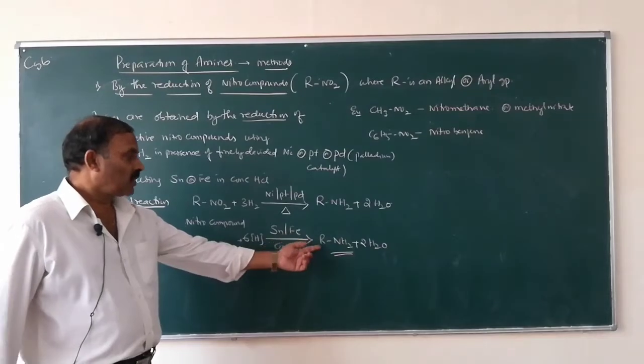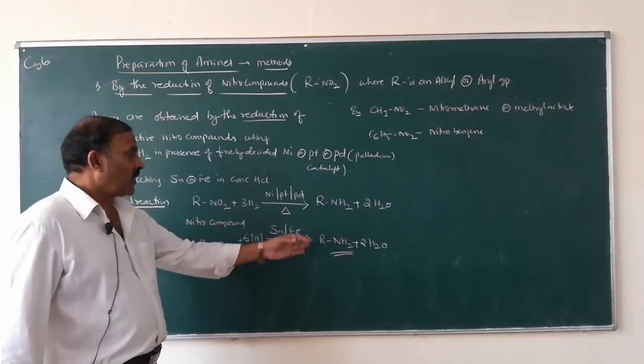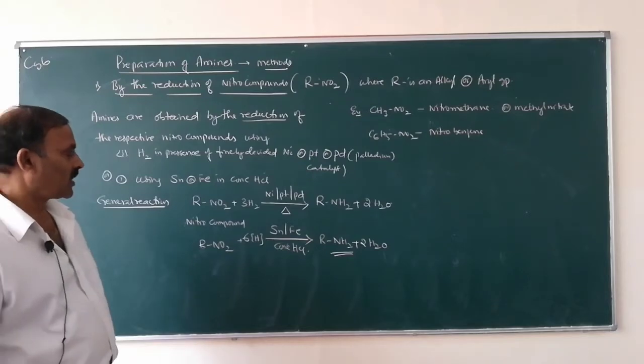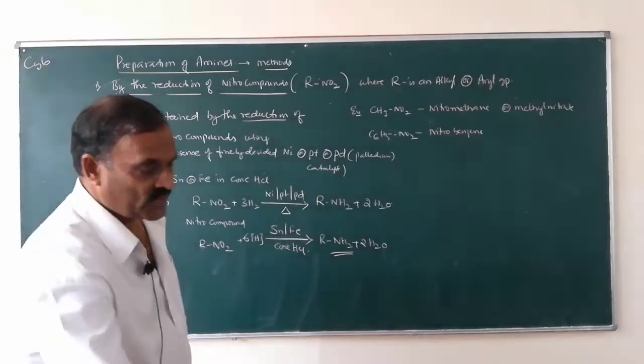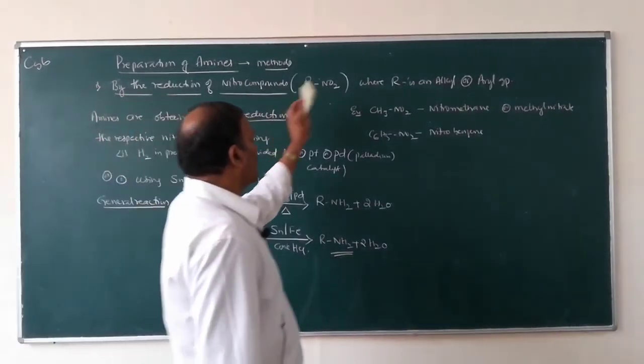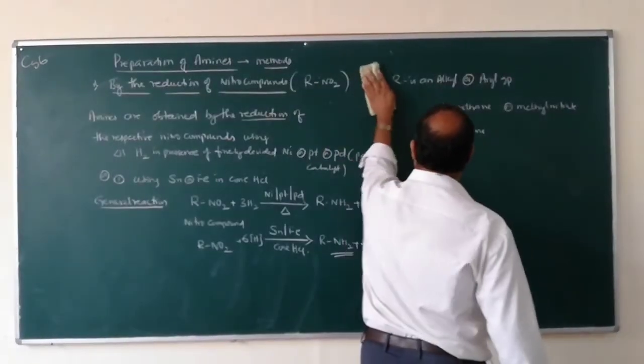RNO2 is converted into RNH2, where R is an alkyl or aryl group.